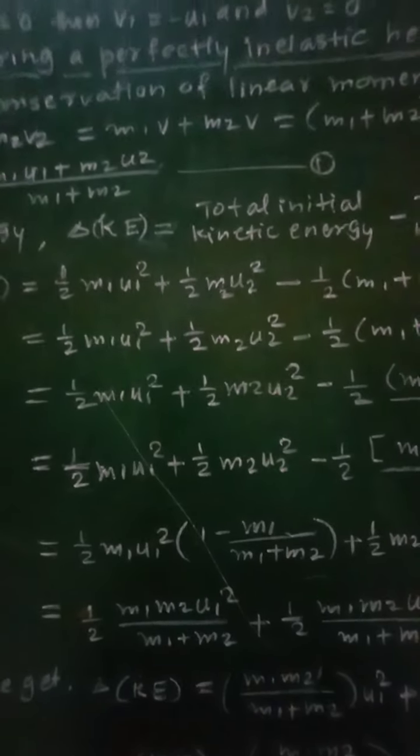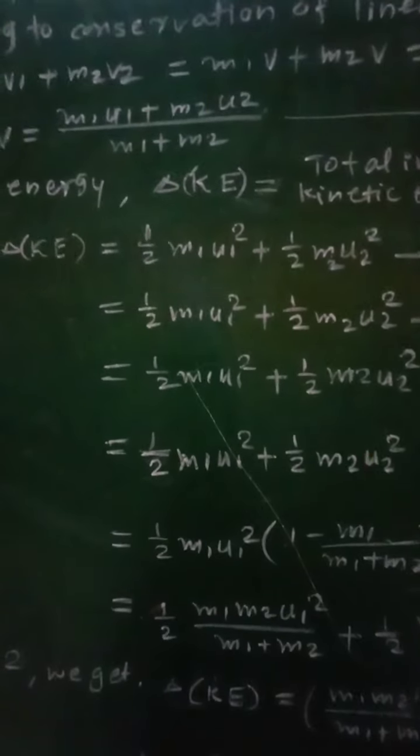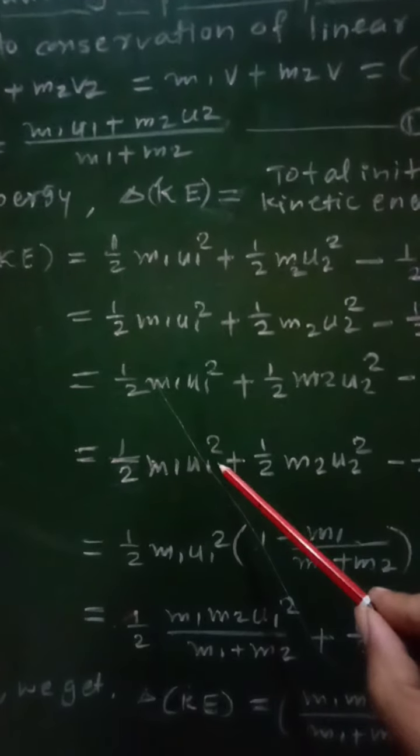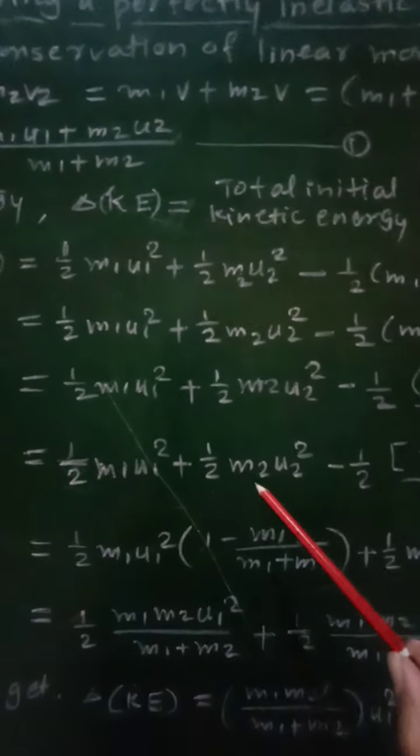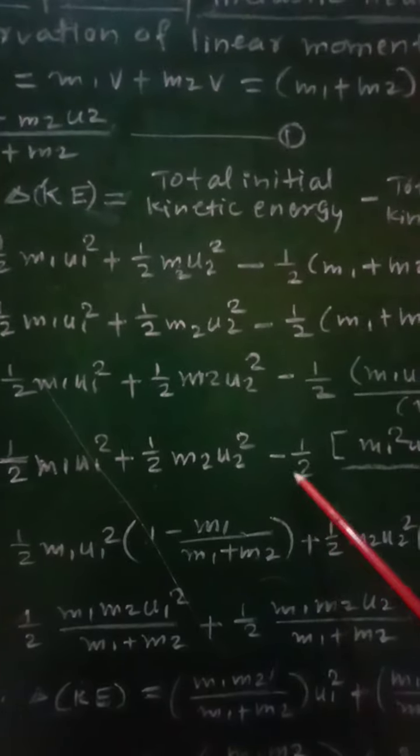Now further we can write this as half m1 u1 square plus half m2 u2 square minus half.